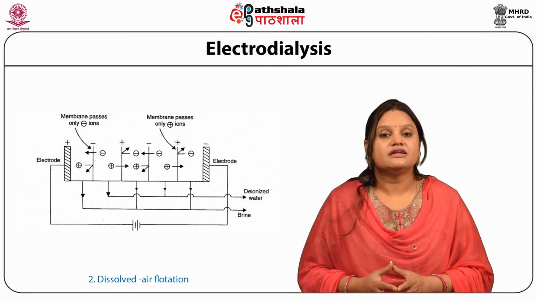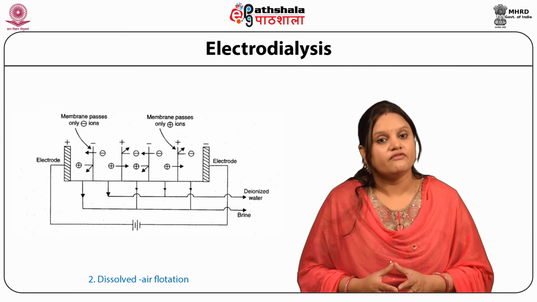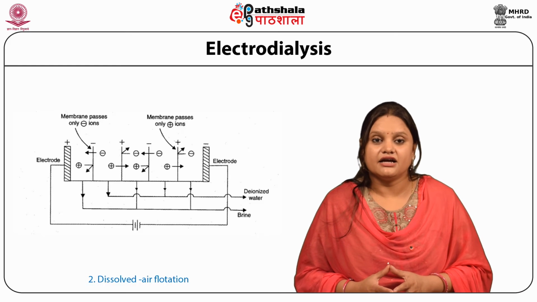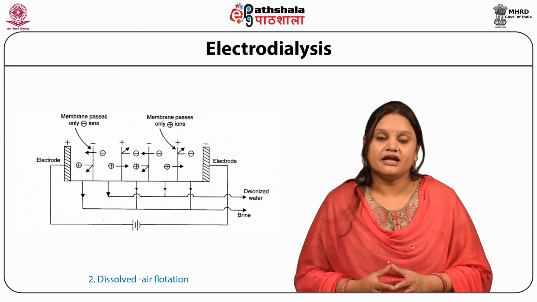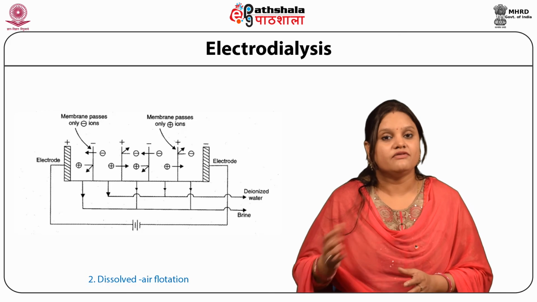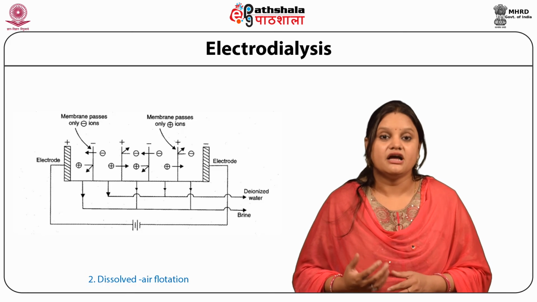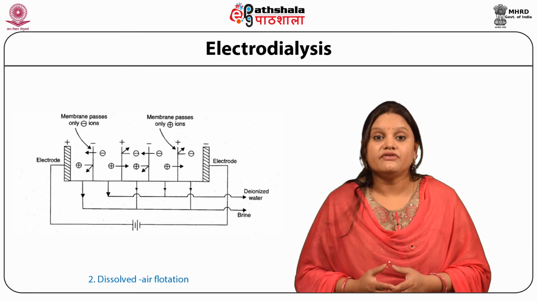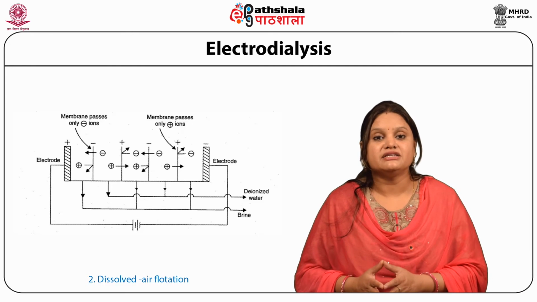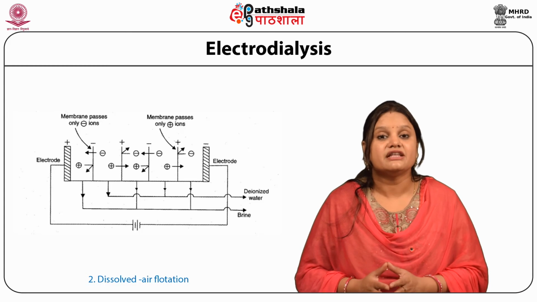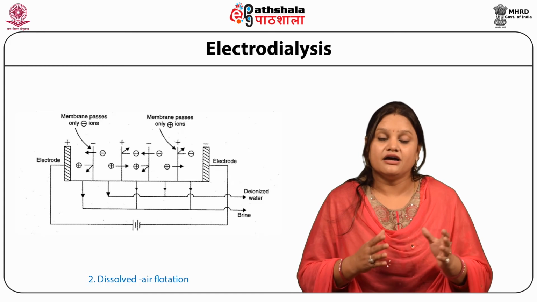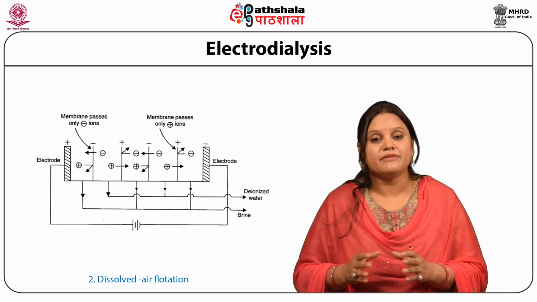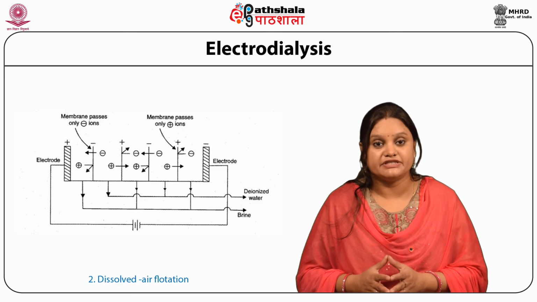This figure discusses the process of electrodialysis. Here you can see that we have applied two electrodes. One is positive, that is the anode, and one is the cathode, that is the negative electrode. In between, various fine membranes are placed in the chamber, so that they form small chambers in a big chamber.